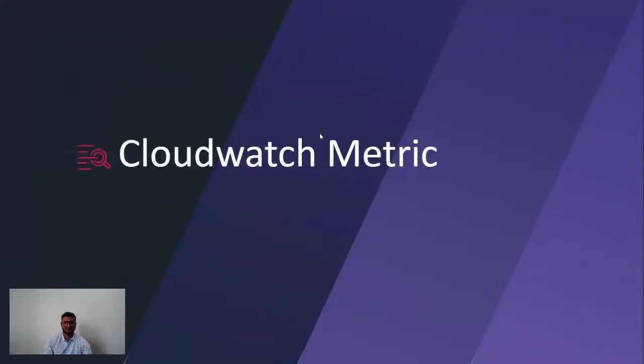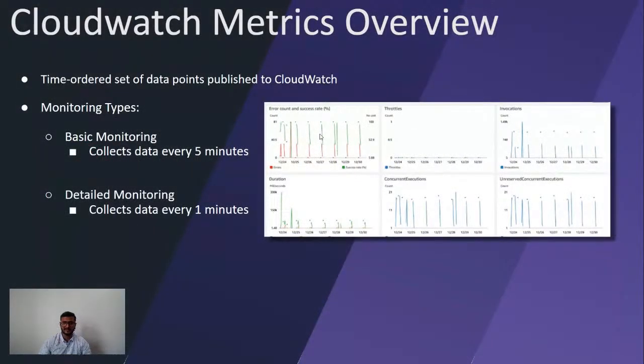Next, we will move to the next monitoring service, which is CloudWatch Metrics. A CloudWatch metric is like a value. When we store values and they evolve over time, we can visualize them. If you have to define a CloudWatch metric, you can simply say it is a time-ordered set of data which we publish to CloudWatch. For example, if I have to see the CPU utilization of my EC2 instance over the last 10 days, or check how many invocations my Lambda has had, how many concurrent executions, and what durations my Lambda has run, if I want to check this kind of metrics, then we can use CloudWatch Metrics.